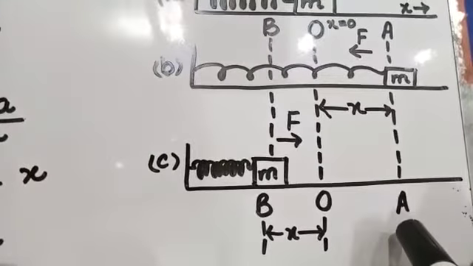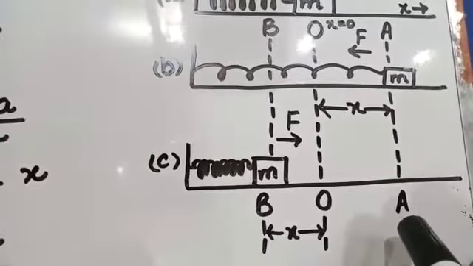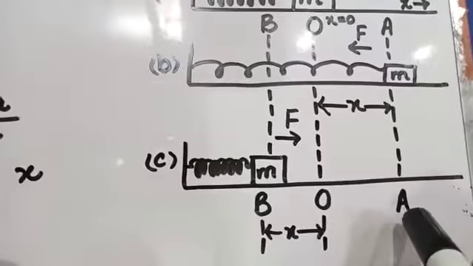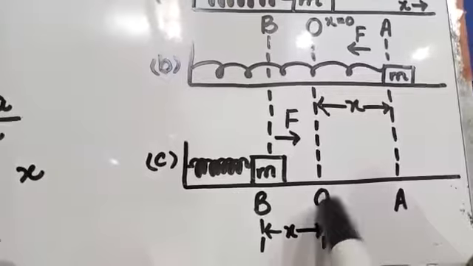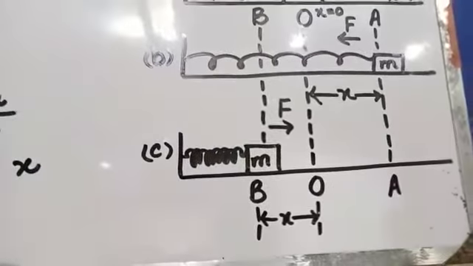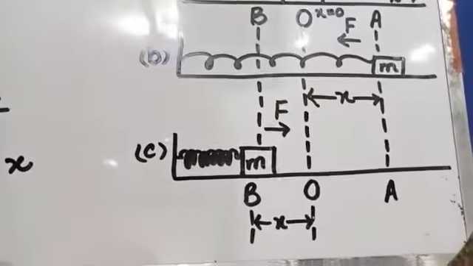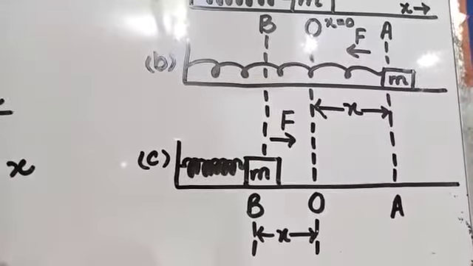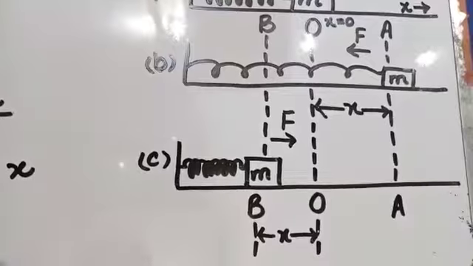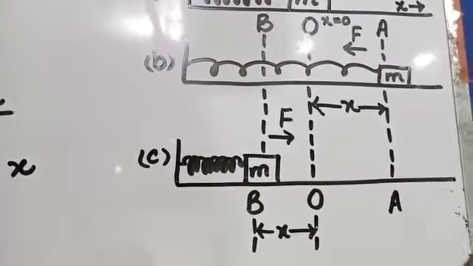As the body reaches extreme position A, the same phenomenon is repeated, and due to the restoring force the body moves again towards the mean position. This process continues, and the body moves to and fro about the mean position, and this is called the simple harmonic motion of the body.